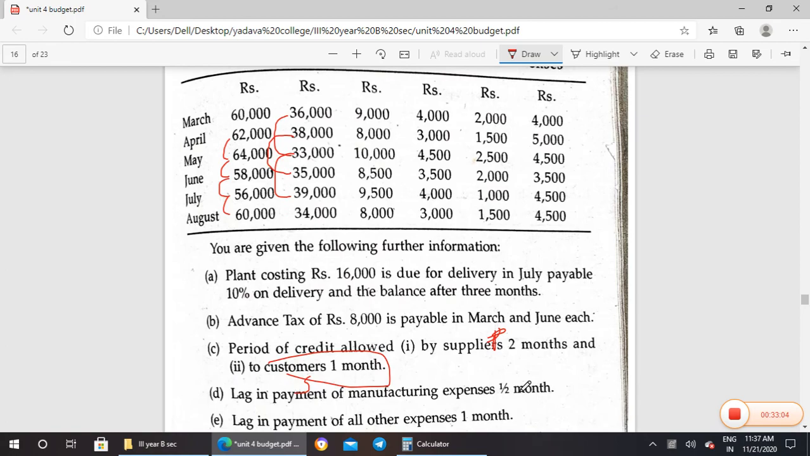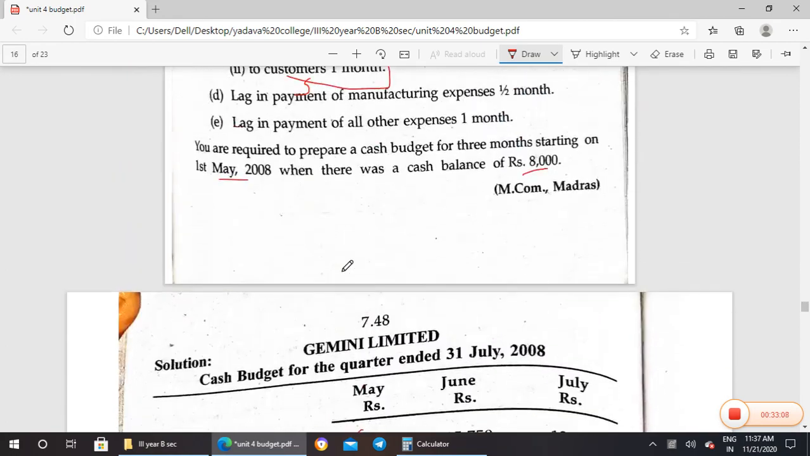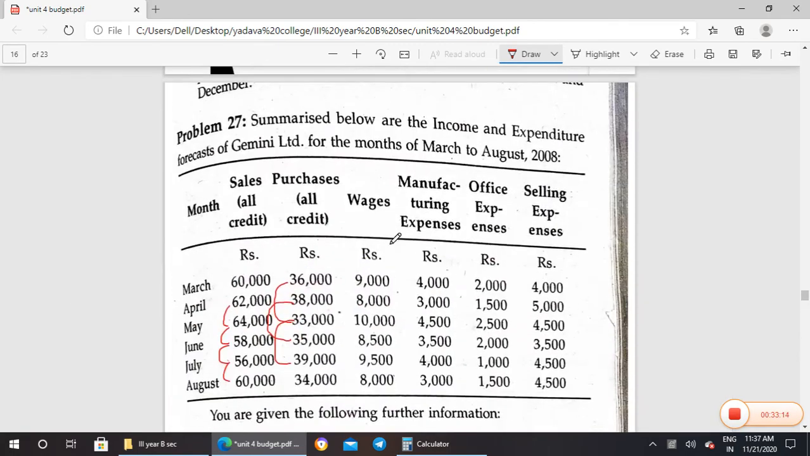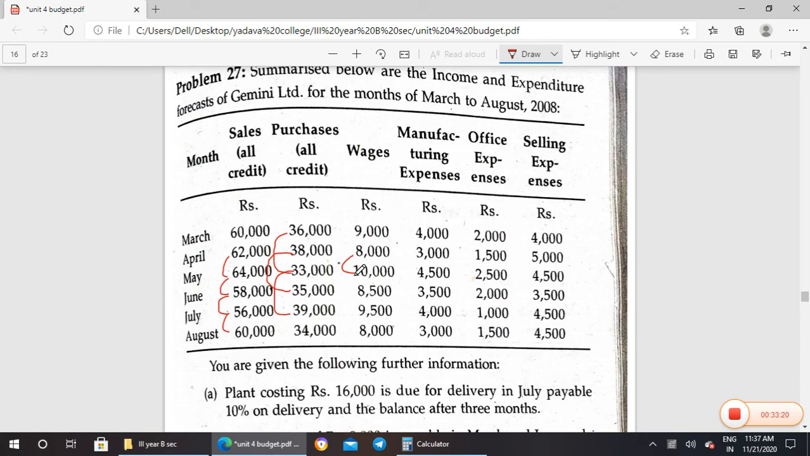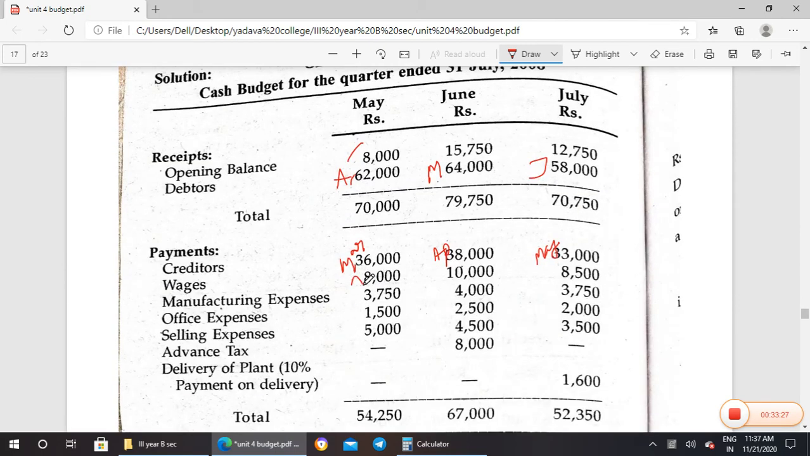Okay, 2 months is allowed for suppliers. The next is wages. Wages, they said, other than manufacturing expenses, 1 month due. So that means that's wages. April will be paid in May, May will be paid in June, June will be paid in July. So April, May, June.